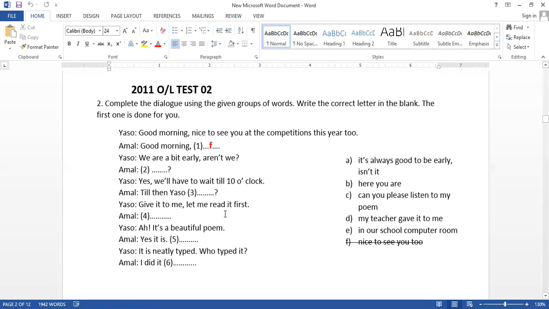Let me read it first. Yaso is asking something. Then Amal says, here you are. Then it's a beautiful poem. Yes, it is. Number 5, we have 2 answers: in our school computer room, and my teacher gave it to me. So it's easy to find out the answer D. Then the last one, I did it, where? In our school computer room.